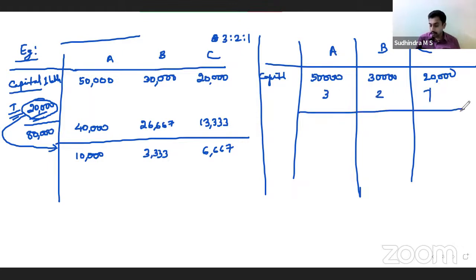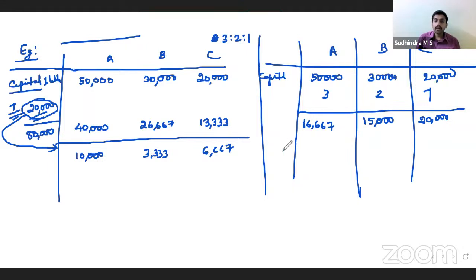If I divide 50,000 by 3, 16,667. Then 15,000, and last one 20,000.